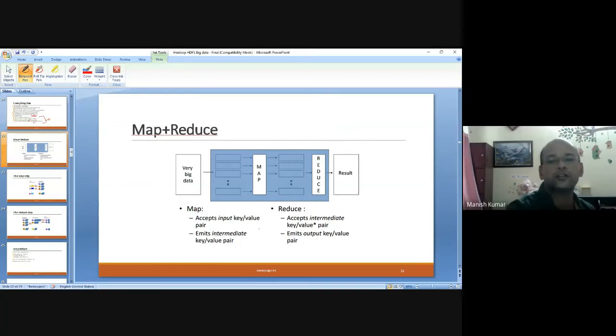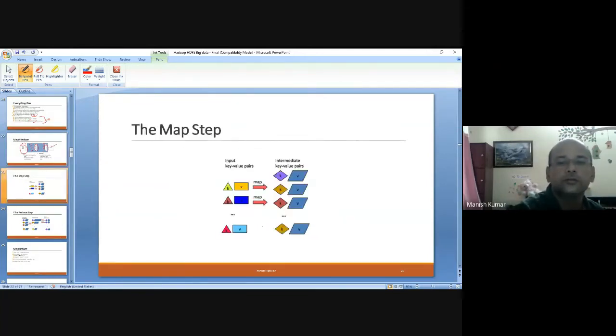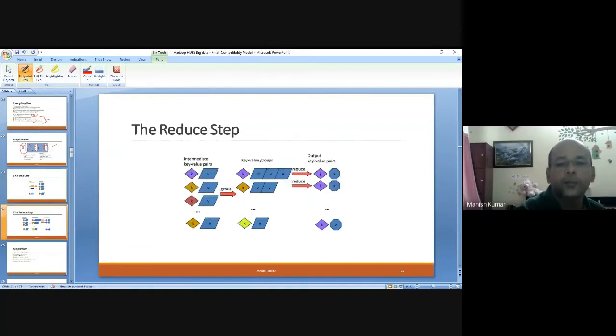It looks like this: very big data distributed over nodes, map functions are executed, results are generated, then the reducer produces the results. Simple. This is one example. You can see this key-value, and then the same keys will be aggregated and you get this. Okay, same keys aggregated. So this is what is happening.